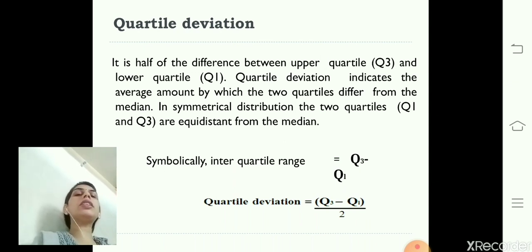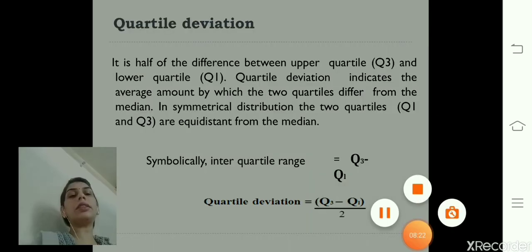For the continuous series, we will get the Q1 and Q3 values, that means the first quartile and the third quartile. And after getting the first quartile and the third quartile, we will put them in the formula, that is Q3 minus Q1 upon 2. So we will get the quartile deviation for the continuous series.